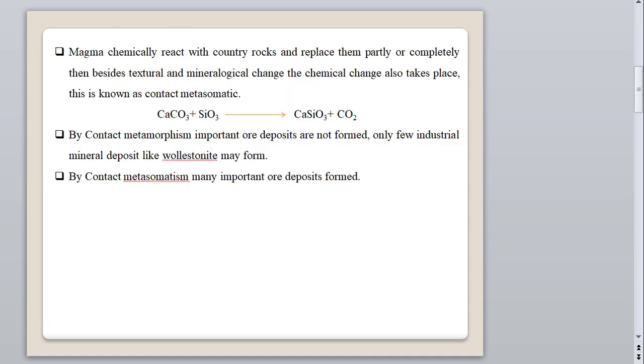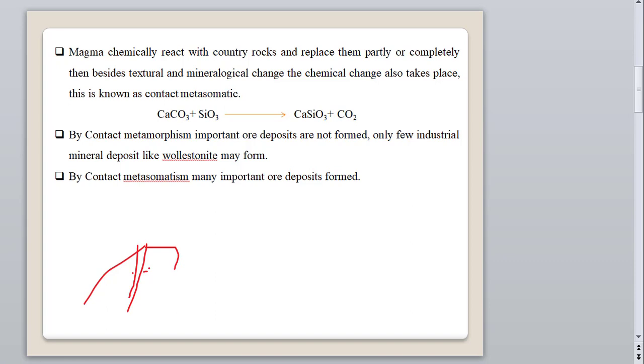Okay, so first of all, what is contact metasomatism? When magma intrudes into a host rock, suppose that we have a host rock like this, and magma intrudes into this host rock. So what happens? The country rock is naturally affected due to the heat of this intrusion. So this effect raises the temperature and changes the chemical composition of the rock.